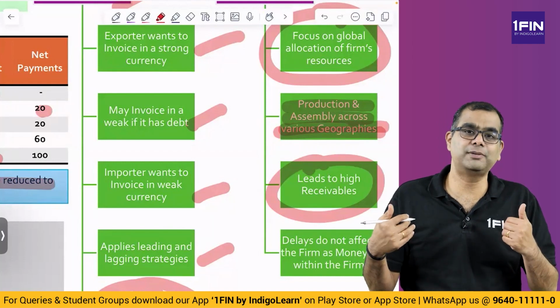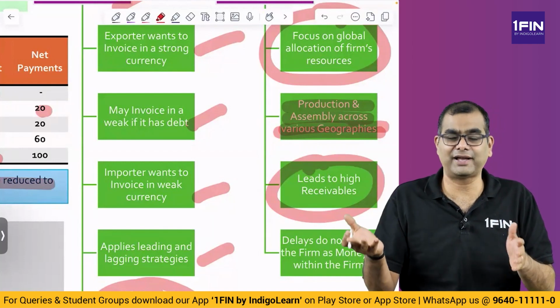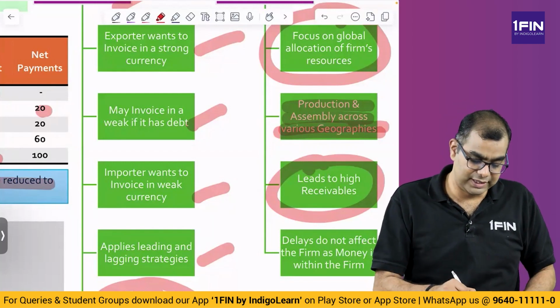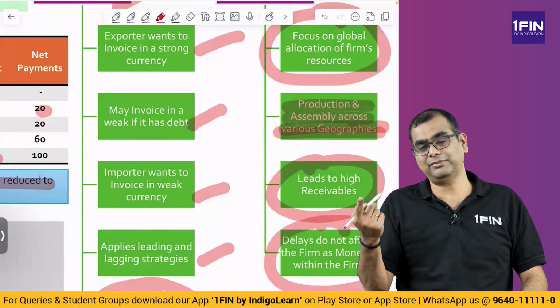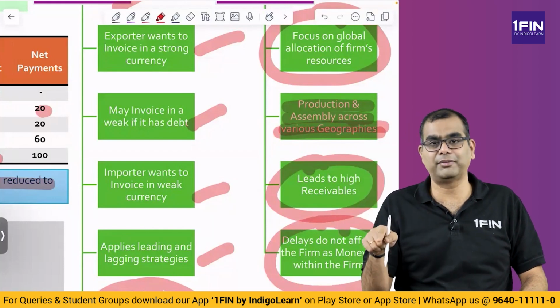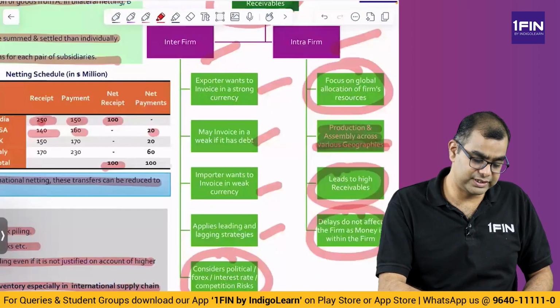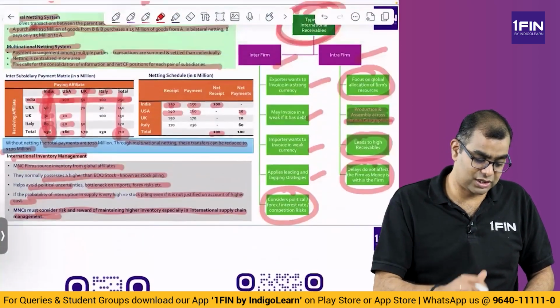You may have additional problems because of this, because some entity may not have cash. That's a different problem. But receivables and payables are not much of an issue because it's all within the firm. Delays do not affect the firm as money is within the firm. There may be a problem with respect to a unit not having money, but overall money is there within the company. So these are the issues when you look at international trade receivables. So this concludes this chapter.